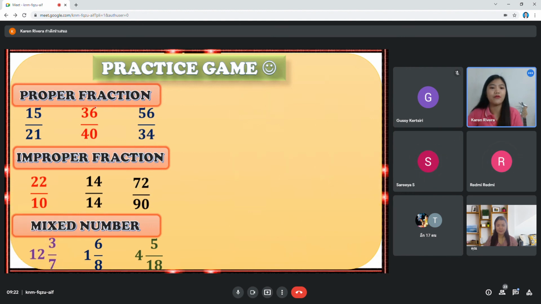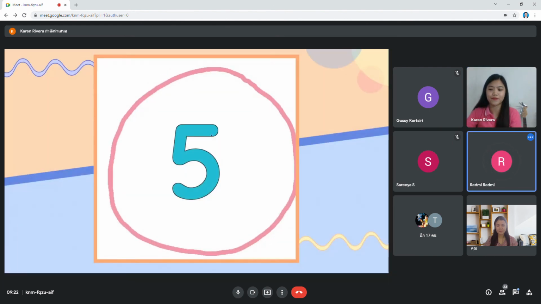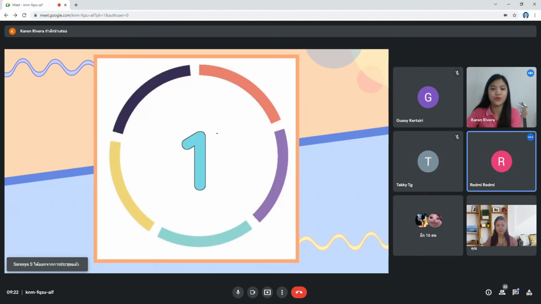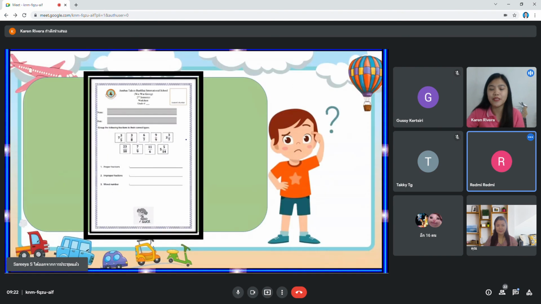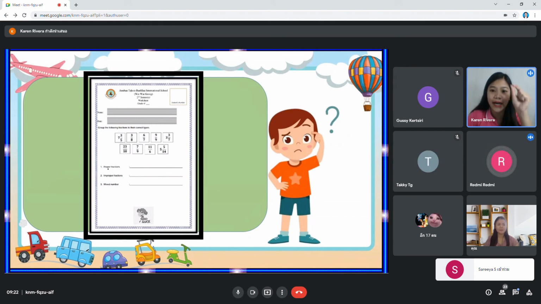Okay, so for your seat work, look at this. For your seat work, let's wait. 4, 3, 2, 1. Get your worksheet again, the one you answered yesterday.